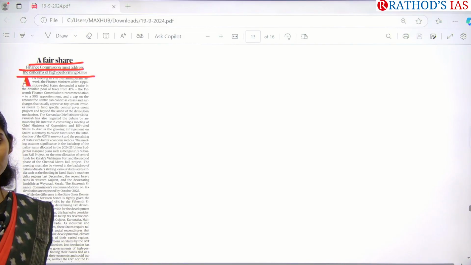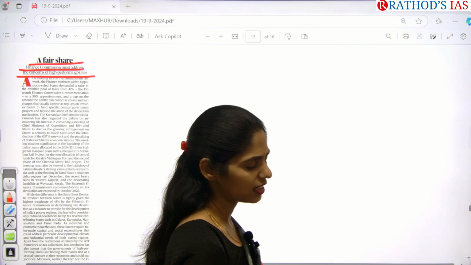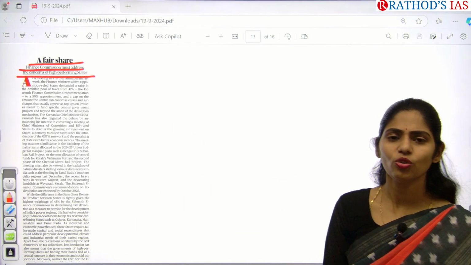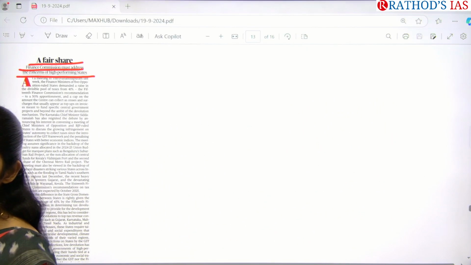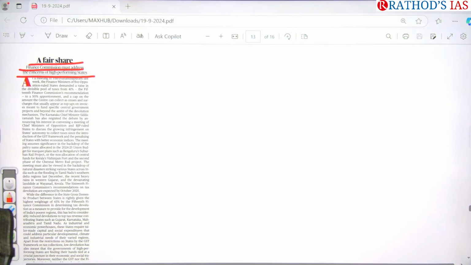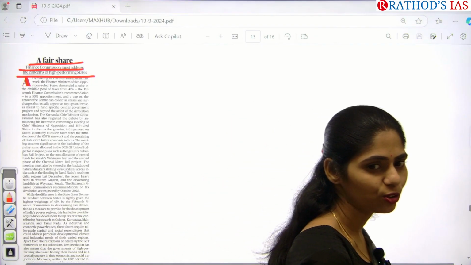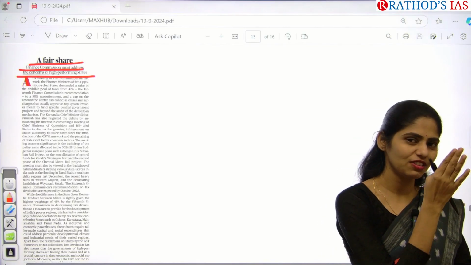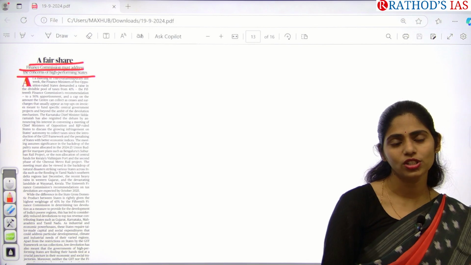Devolution of taxes. The taxes collected by the center should be shared with the states. So will the central government share an equal amount for each and every state? No. What is the criteria to be taken care of? Education, next population, forest cover, next. You have to know that. And how it is different from earlier finance commission, like what is the difference between the 15th and 16th finance commission criteria, you have to know. And how the devolution has been changed.